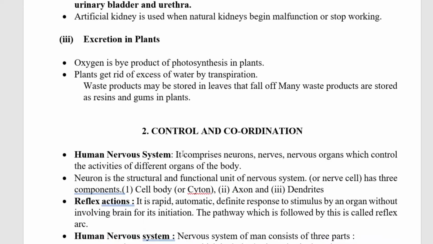Excretion in plants. Oxygen is a byproduct of photosynthesis in plants. Plants get rid of excess water by transpiration. Waste products may be stored in leaves that fall off. Many waste products are stored as resins and gums